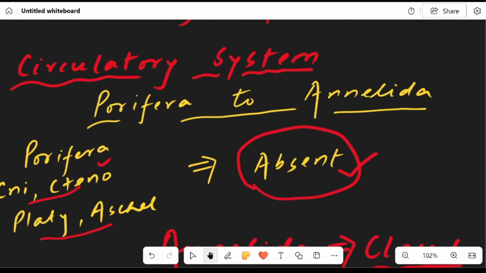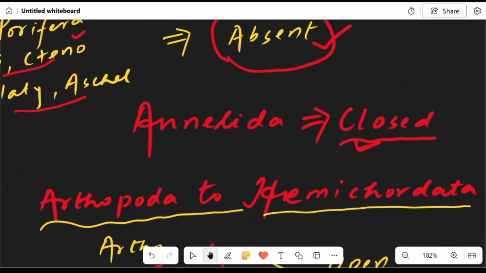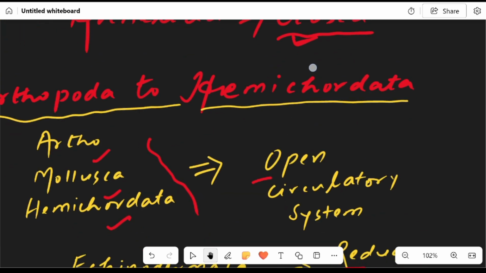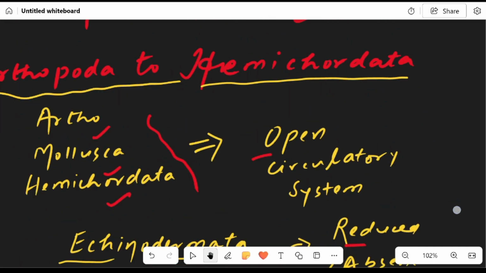Circulatory system, Porifera to Annelida. Porifera, Cnidaria, Ctenophora, Platyhelminthes, Aschelminthes, the circulatory system is absent. From Annelida, the circulatory system is found, it's closed. And from Arthropoda to Hemichordata, Arthropoda, Mollusca, Hemichordata have open circulatory system, but in Echinodermata, it's reduced or absent.